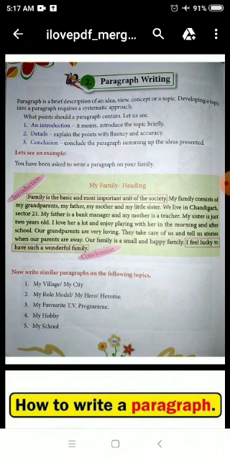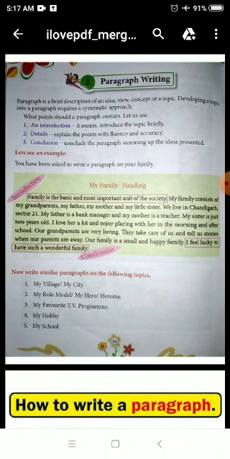Then what you have to do is you will write point number 1, my family has 4 members. Number 2, I love my family. Number 3, I have my mother, father and brother in my family. So this is the way you were writing in your previous classes.